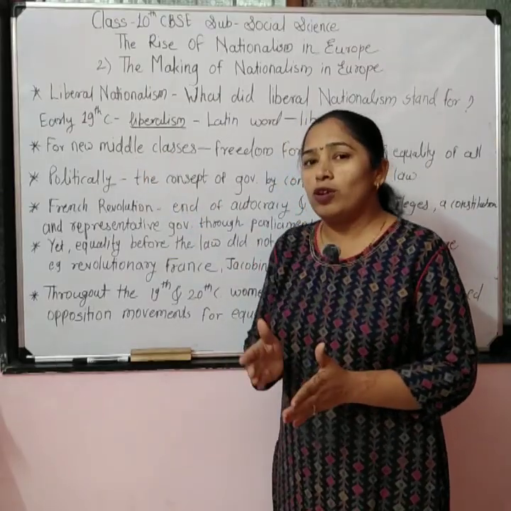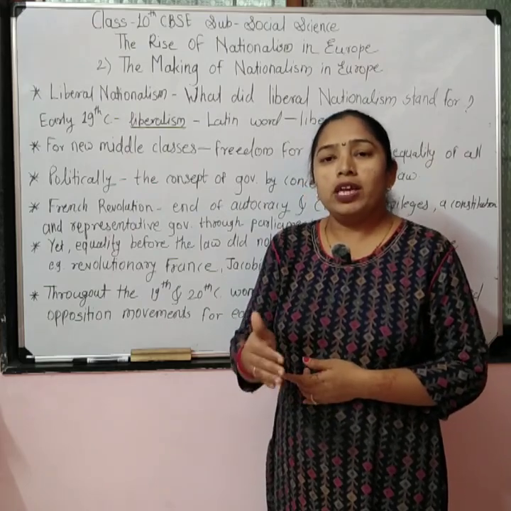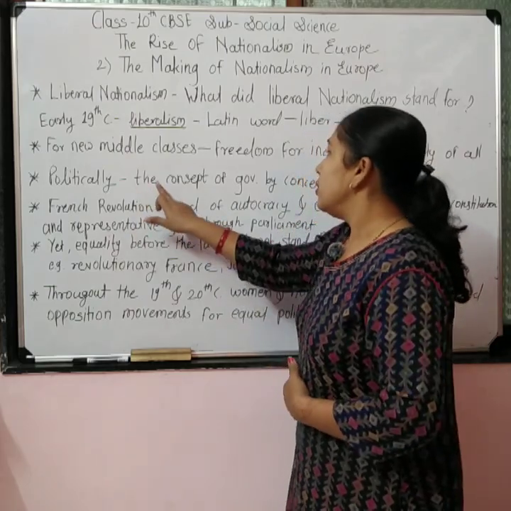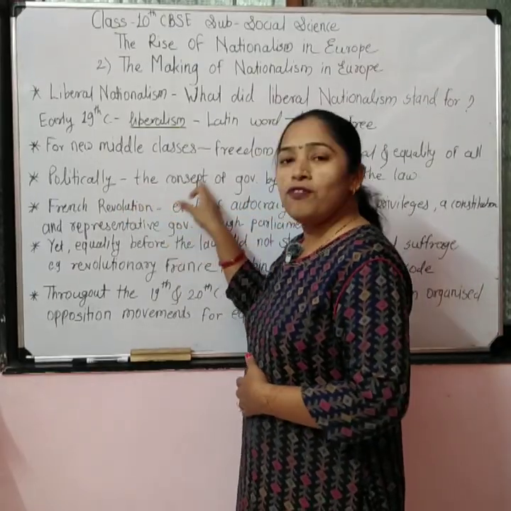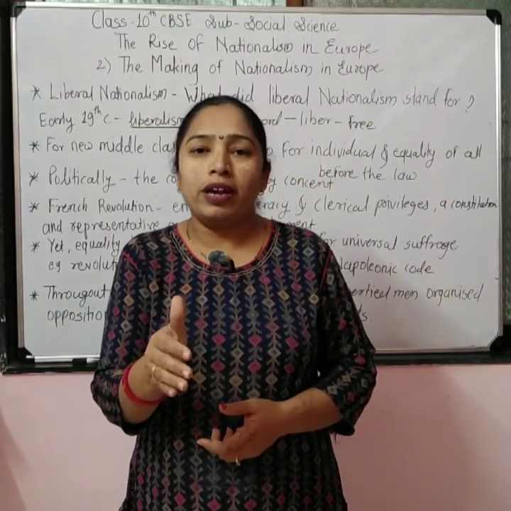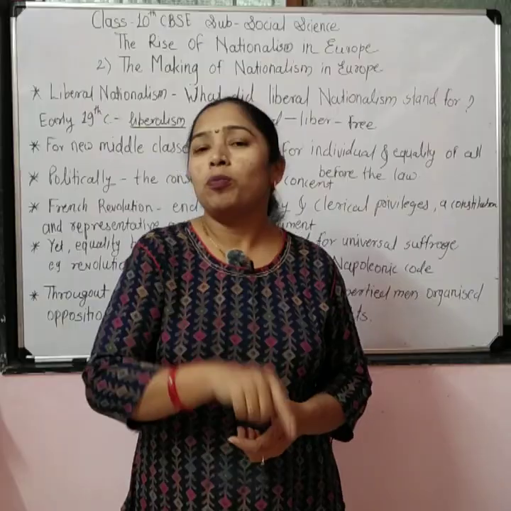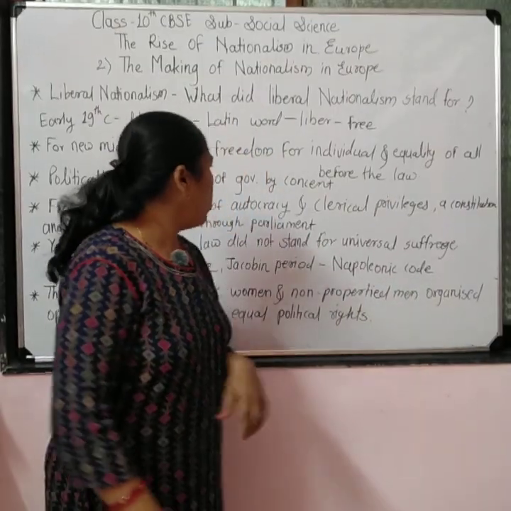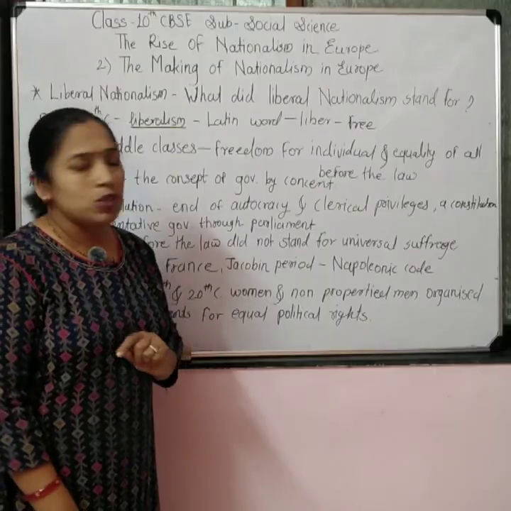Next, we will see what the meaning of liberalism was politically. Politically, liberalism stood for the concept of government by consent. What does the concept of government by consent mean? But whose consent? The consent of the people. It means in the European continent in the 19th century, politically, what did liberalism mean?